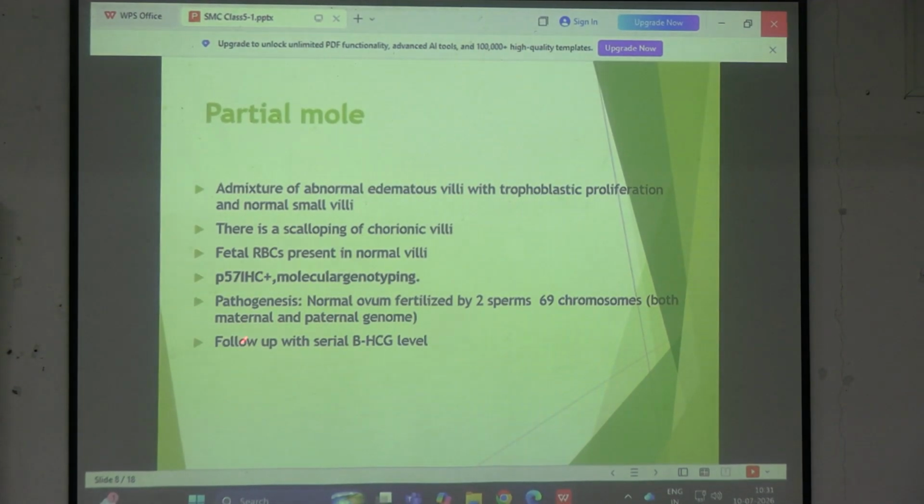And just like I told you, P57 IHC is positive. So P57 IHC we are doing not to differentiate a partial mole from a normal pregnancy. P57 IHC we are doing just to differentiate complete mole from a partial mole. এখানে P57 will be positive because there is presence of maternal component. But what is the pathology? What is the pathology? How a partial mole is being formed? কি হয় বলো? Anybody know?